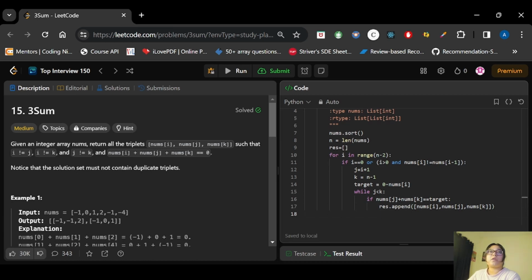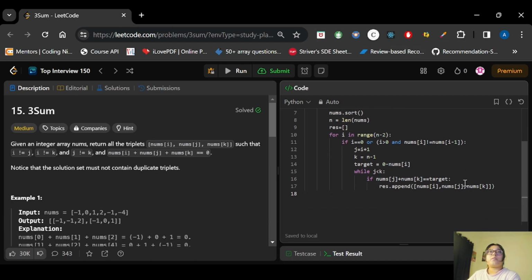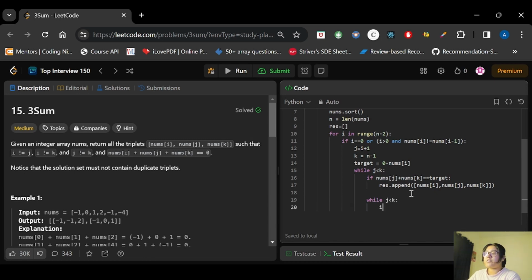Now after this what we have to do, we will be iterating inside this. Out of this condition we will again check, right? If like we will be iterating for j less than k. Now we will check if nums of j is equal to nums of j plus 1, then we will increment the value of j by 1, right?